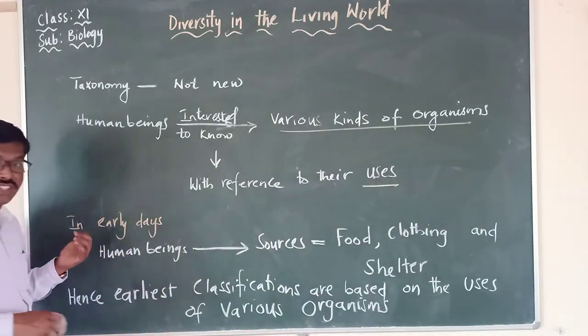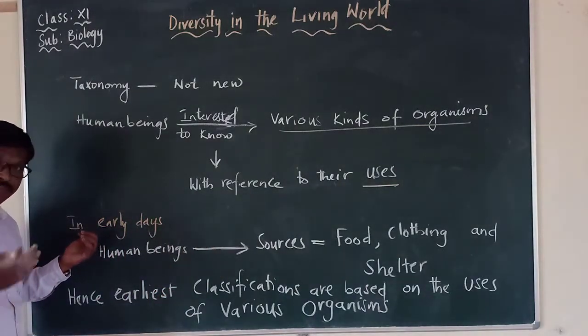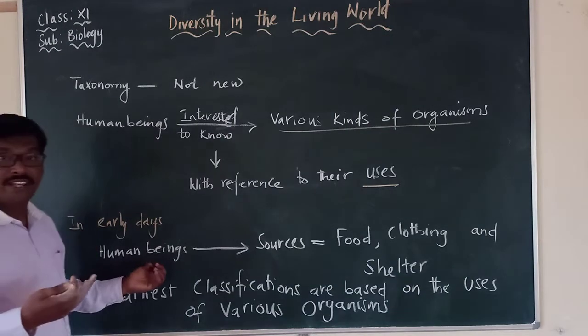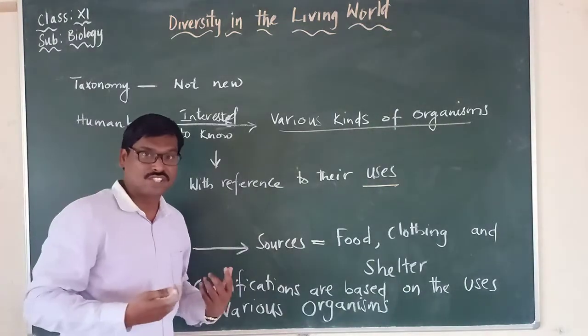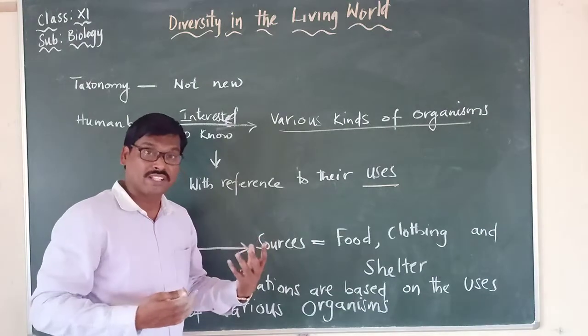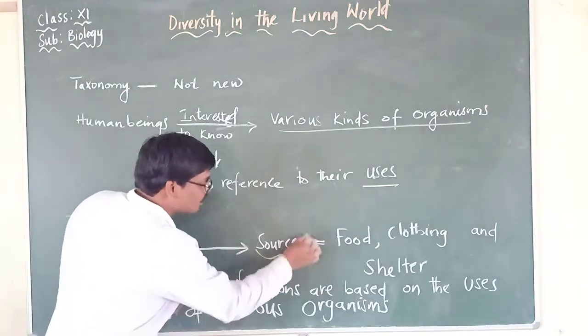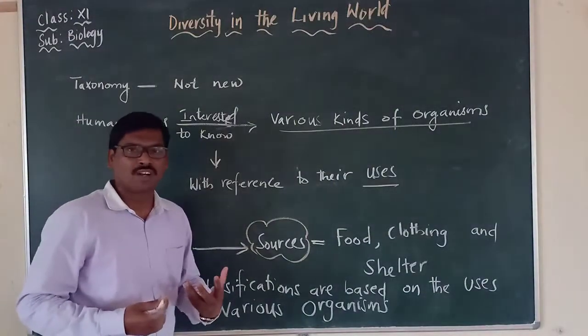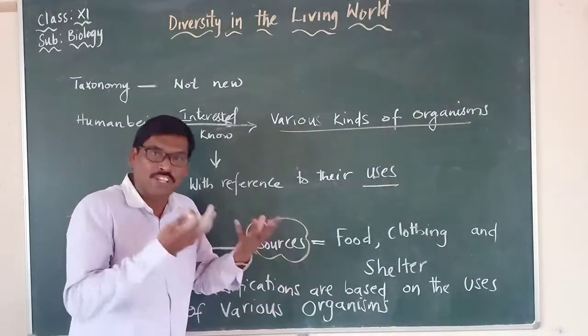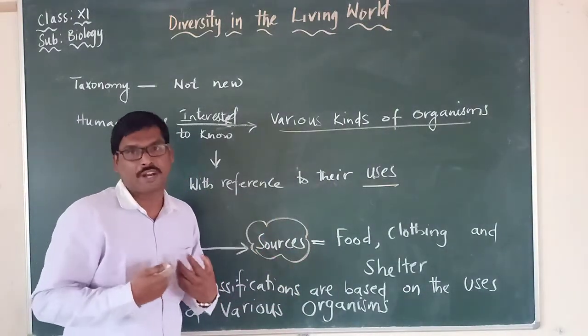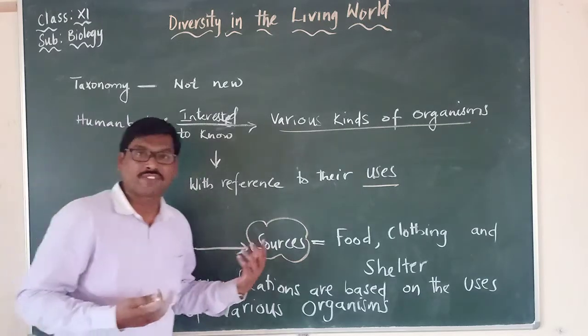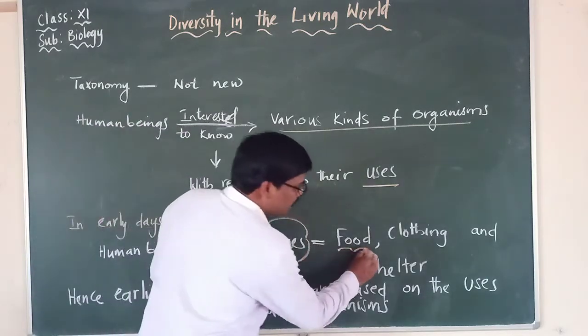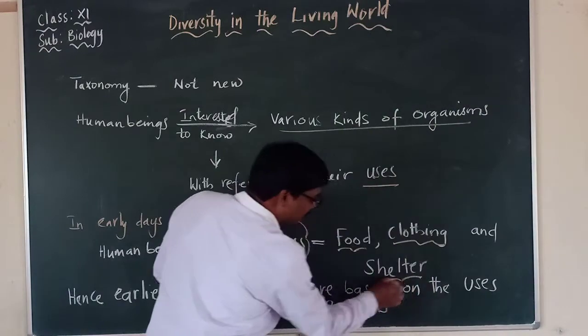Likewise, in early days, human beings showed interest to know about these organisms based upon the sources, meaning the requirements that we depend upon. What are those requirements? Food, clothing and shelter.